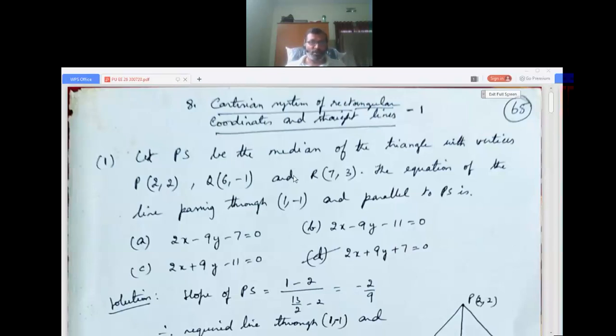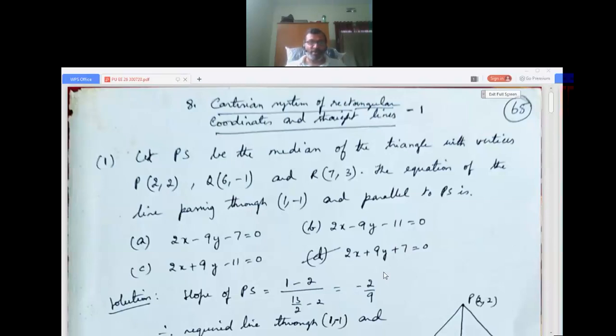So here the first problem is: let PS be the median of the triangle with vertices P(2, 2), Q(6, -1) and R(7, 3). The equation of the line passing through (1, -1) and parallel to PS is: A, 2x - 9y - 7 = 0; B, 2x - 9y - 11 = 0; third option, 2x + 9y - 11 = 0; fourth option, 2x + 9y + 7 = 0.